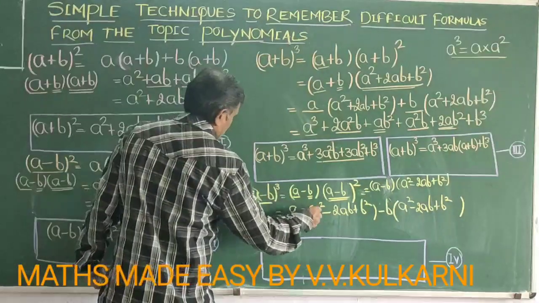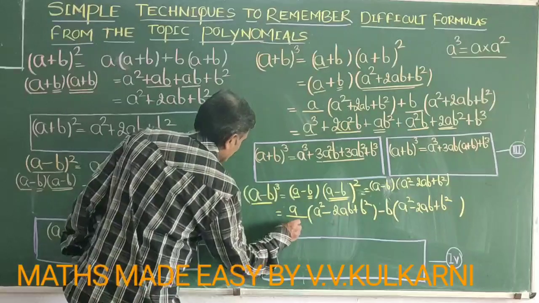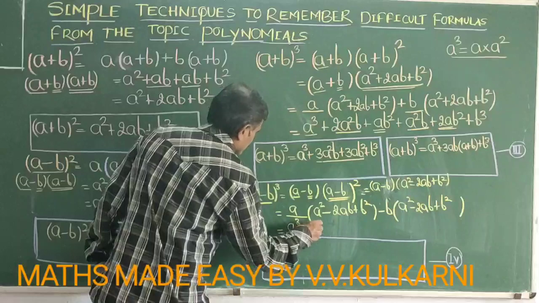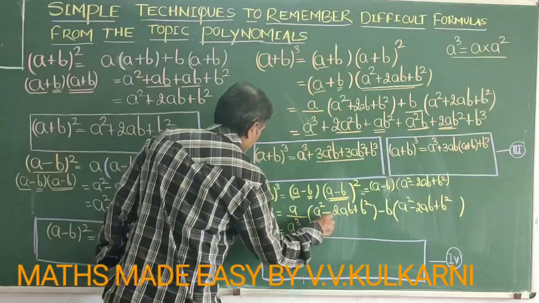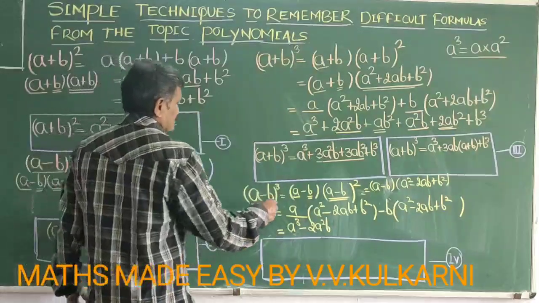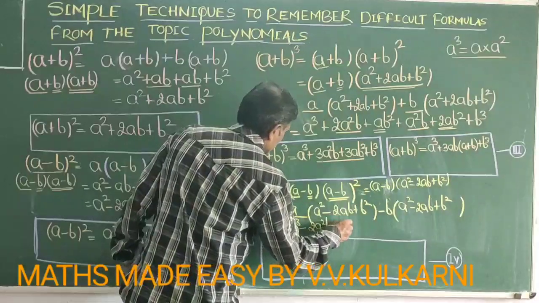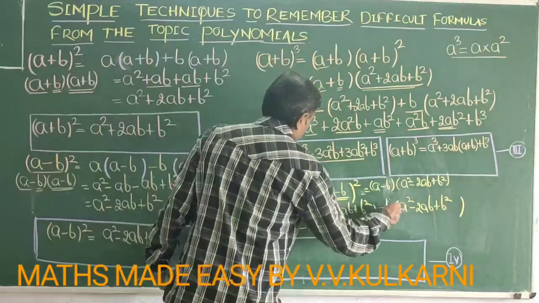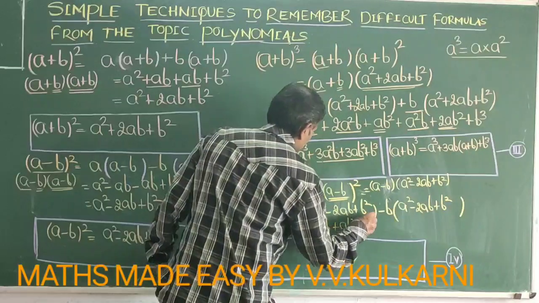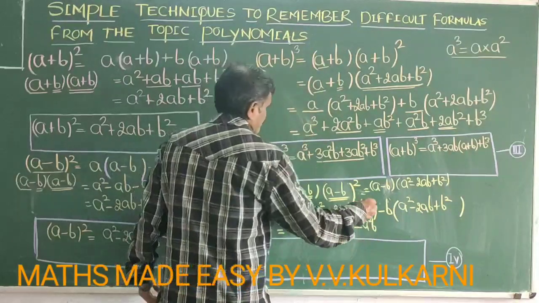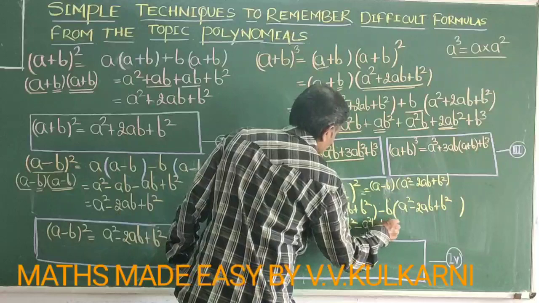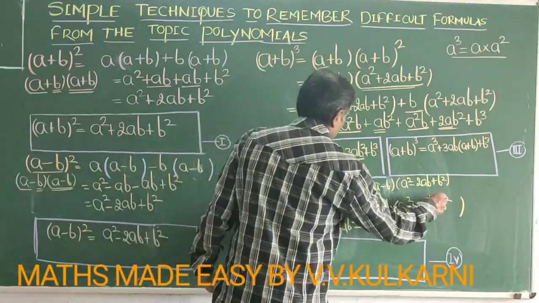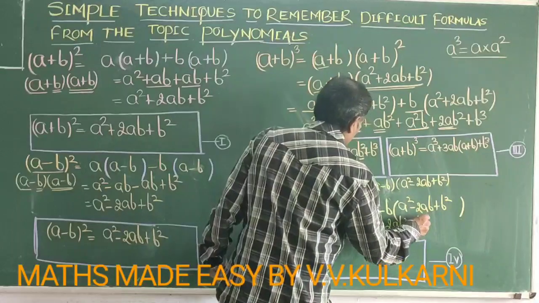Now plus of plus is plus, a into a is a cube, plus of minus is minus, this is 2a squared b, plus of plus is plus, so ab square, minus of plus is minus, so a squared b, minus of minus is plus, so 2ab square, and minus of plus is minus, so b cube.